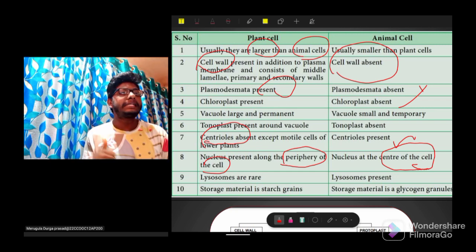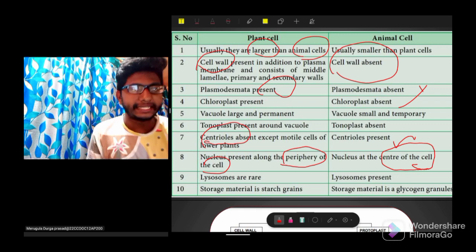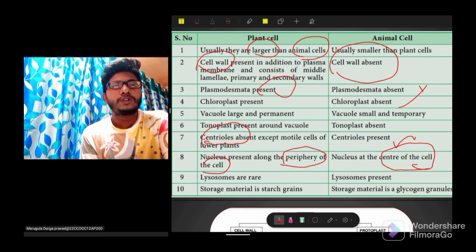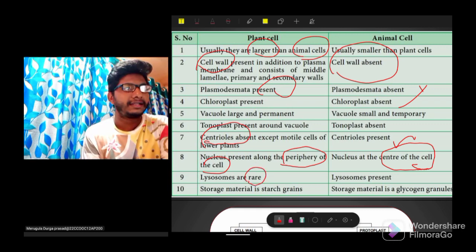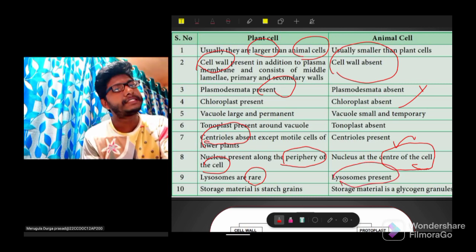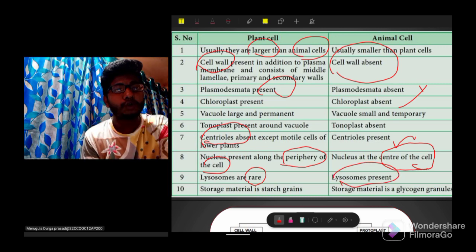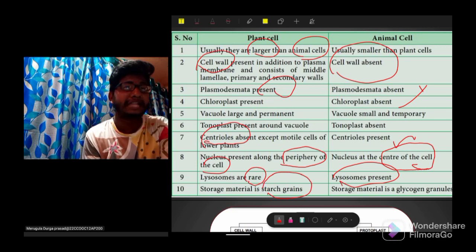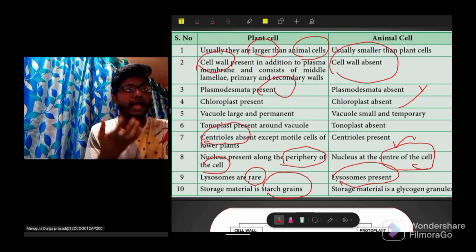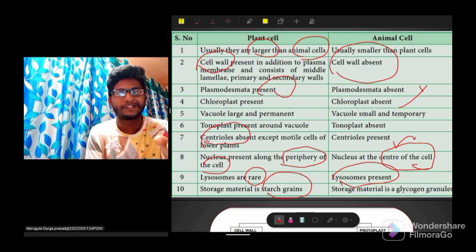Okay. And another important point is that lysosomes are present in animal cells, and the storage material in case of plant cells is starch grains, and in case of animal cells the storage material is glycogen granules. Okay.